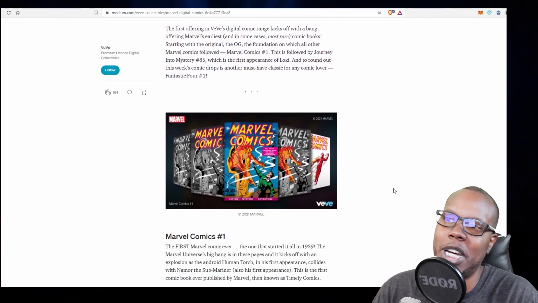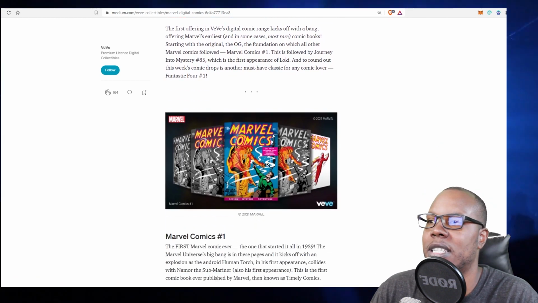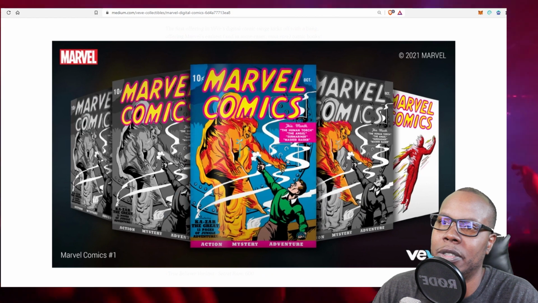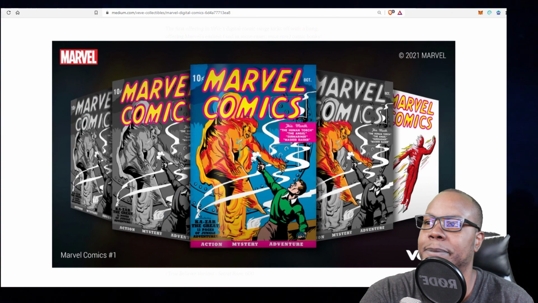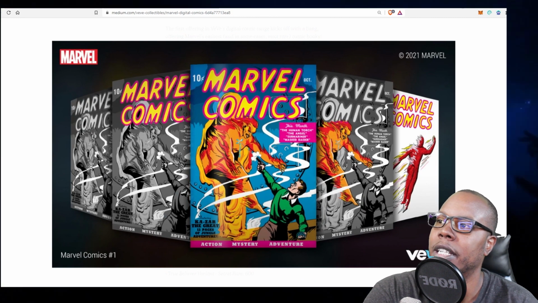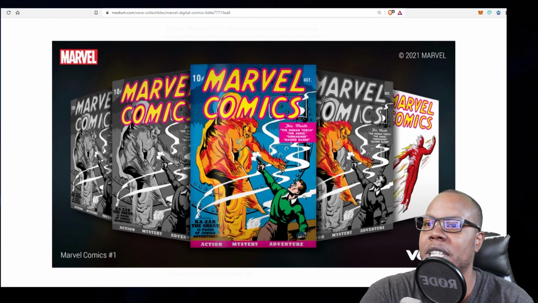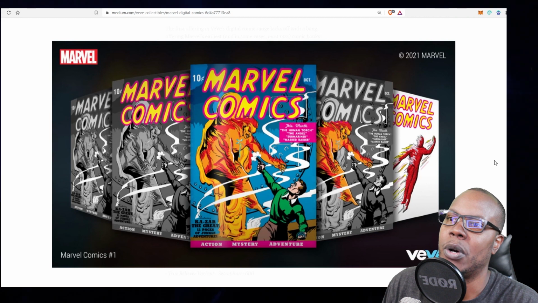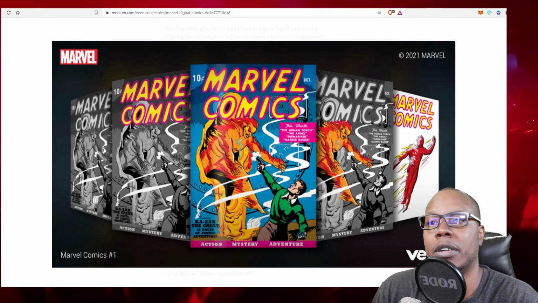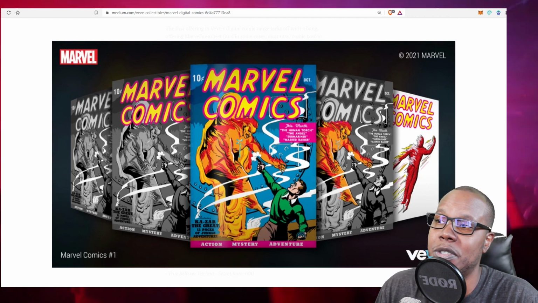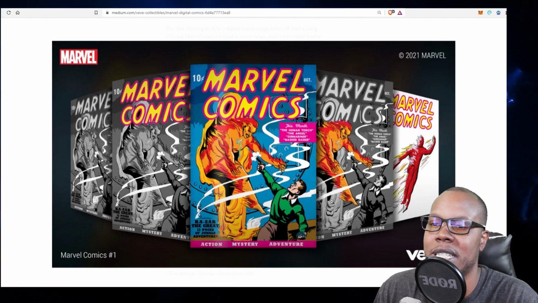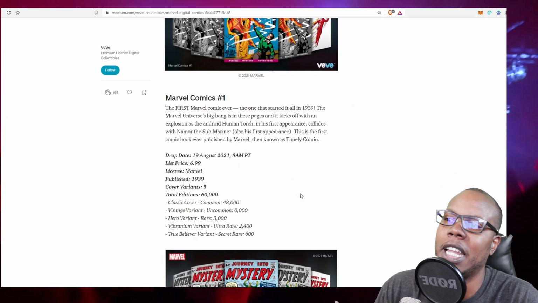What I don't like about this drop, though, I'm going to give a little bit of criticism. You already know, I don't like how this one's black and white, this one is black and white, but they made the Marvel comics in color, and this one's in color. Like, it's a comic book, bro. We don't like black and white. I don't know. Maybe do comic book collectors put more weight into black and white comics? I don't know. Either way, I like the blind box style.